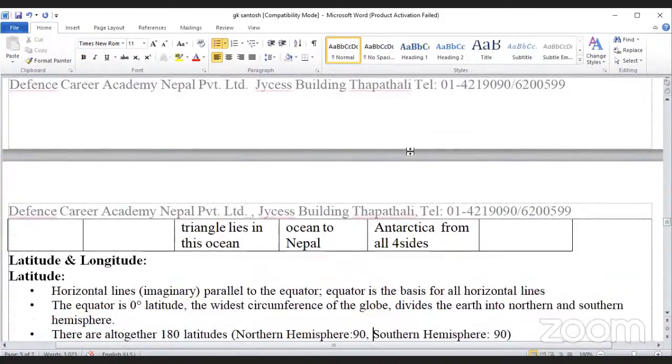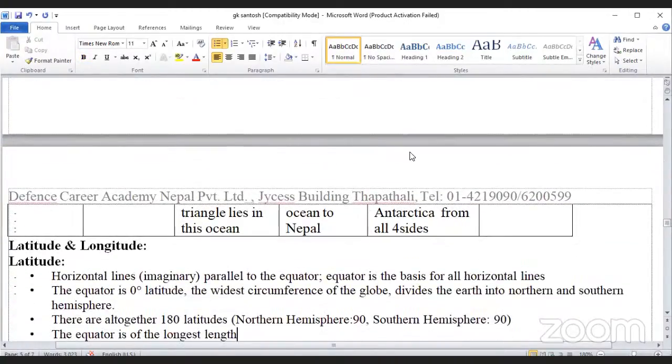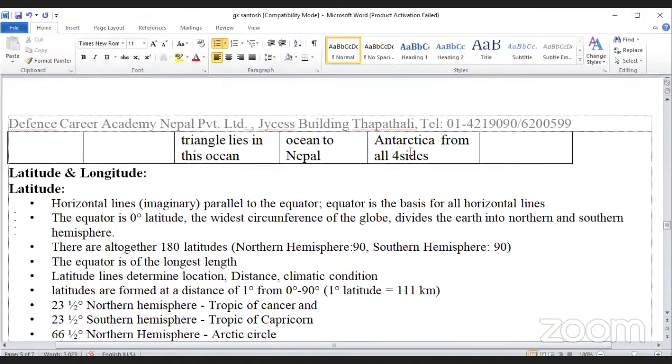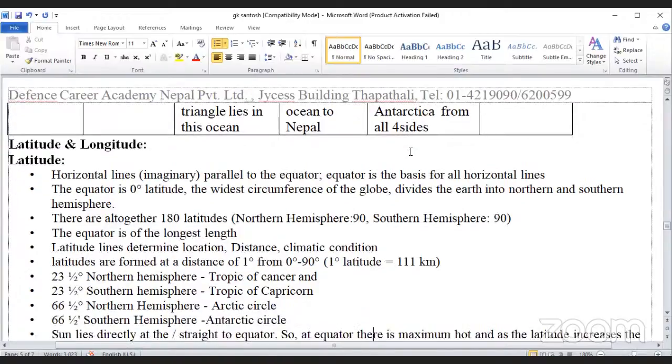Now, on the topic of latitude and longitude, we want to discuss latitude. Horizontal lines, imaginary lines parallel to the equator. Equator is the basis of all the horizontal lines. The equator is 0 degree latitude, the widest circumference of the globe, which divides the Earth into northern and southern hemisphere. There are altogether 180 latitudes, northern hemisphere 90 and southern hemisphere 90.